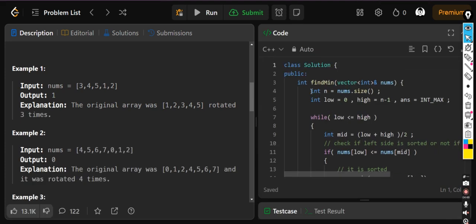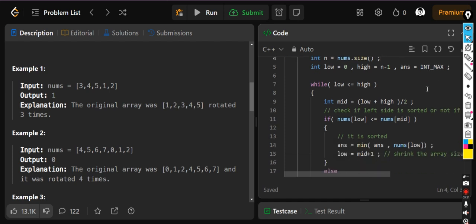So nothing we have to do, I have calculated the size. Now I have taken low at 0 and high at -1. I have to find the minimum element, so it is a good practice to always take a higher number, because we have to replace it with the smaller numbers. So when you take the higher and compare with the minimum, whatever the number would be, -1, -2, it will be smaller than this int max, so we can easily replace it. So always take an int max instead of taking zeros and -1s.